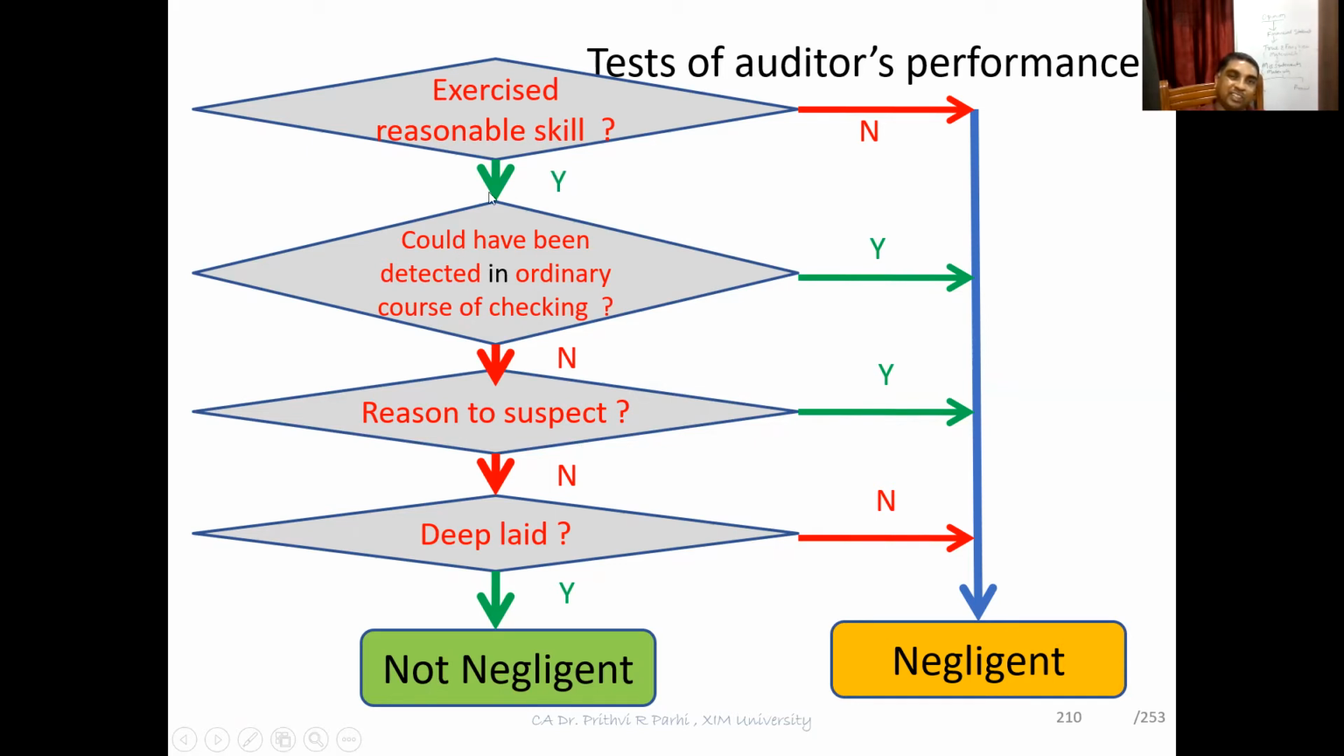Could it have been detected in the ordinary course of checking? No. Was there a reason to suspect? No. Was it deep laid? Yes. Then the auditor is not negligent.